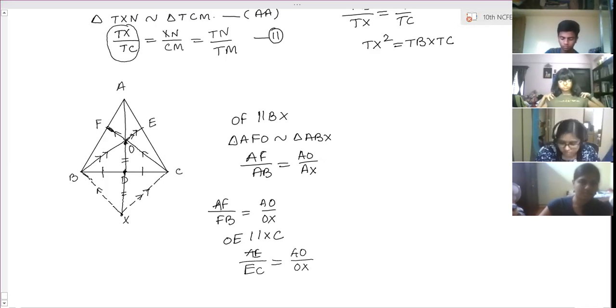So both are equal. Therefore AF by FB is equal to AE by EC. Therefore by converse BPT, FE and BC are parallel. Clear?